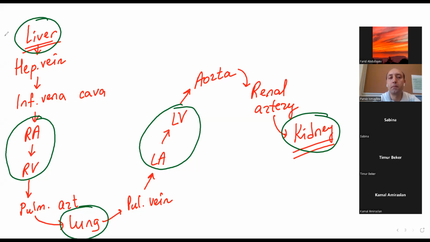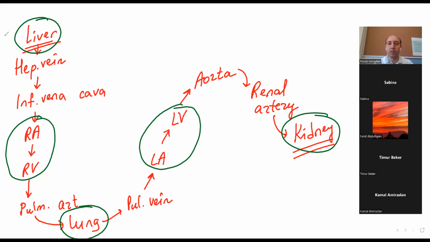Yes, Ferit, I'm listening. Ms. Perez, is this all a passage of urea, or is it just a passage by the blood? Yes, this is a passage of urea, but at the same time, it is how blood is moving from liver to kidney. Okay. Because all substances will move this way if they go from liver to kidney.